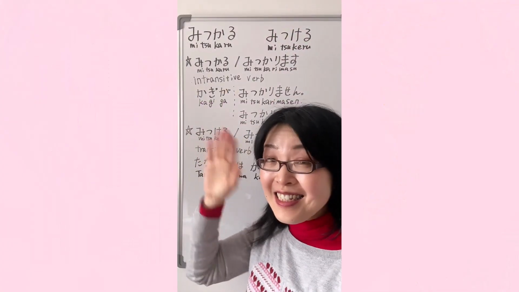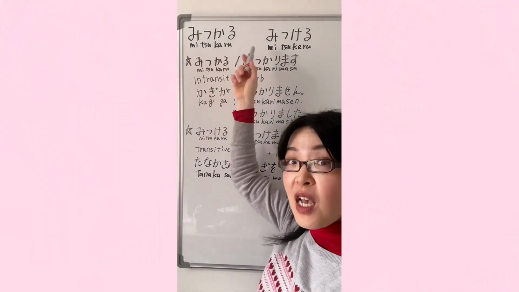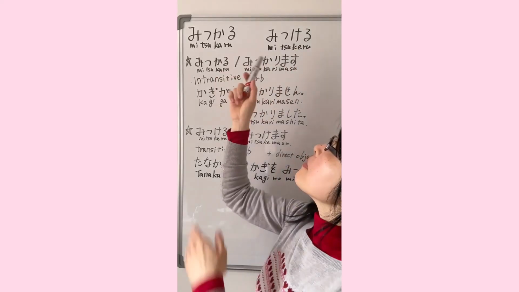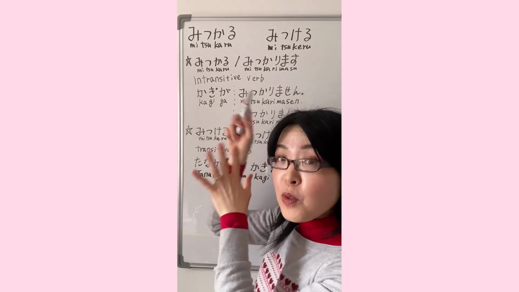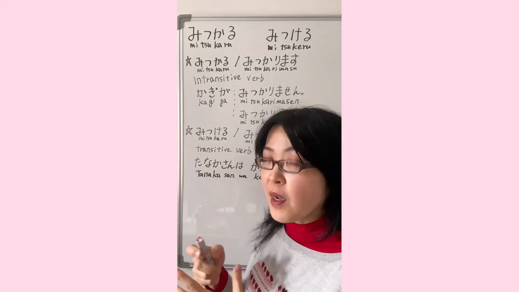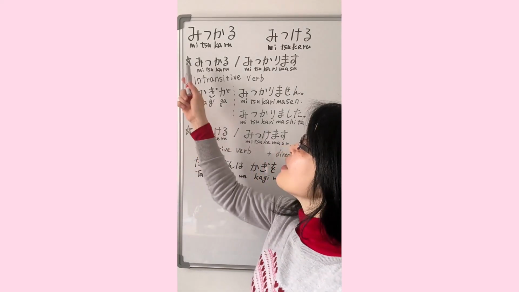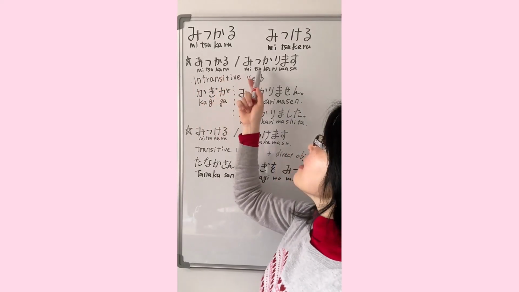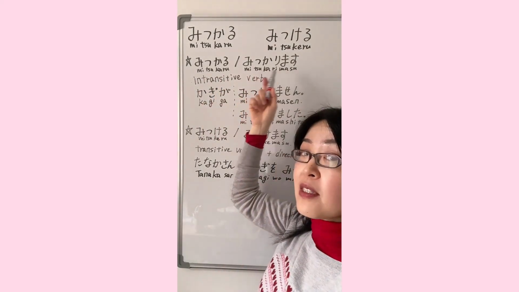はい、こんにちは、Asuka 先生です。Today I'm talking about 見つかる and 見つける, the difference between them. Both words mean find, but we use them in a little bit different ways. So, let's check. The first one, 見つかる, in masu form, 見つかります.